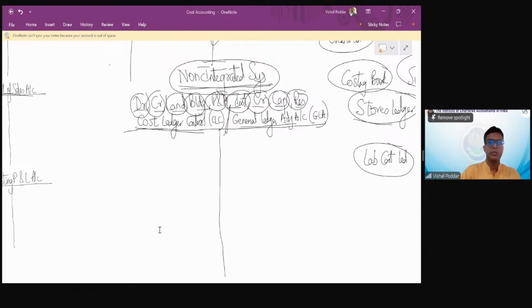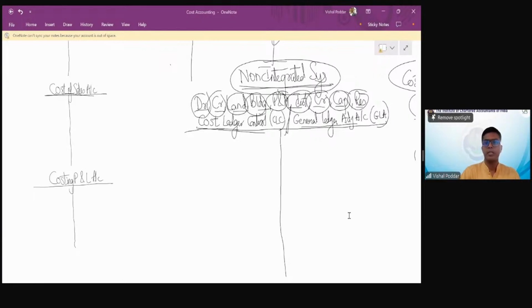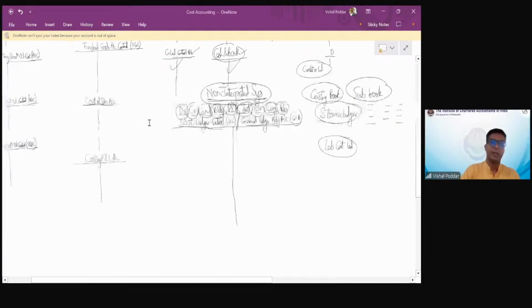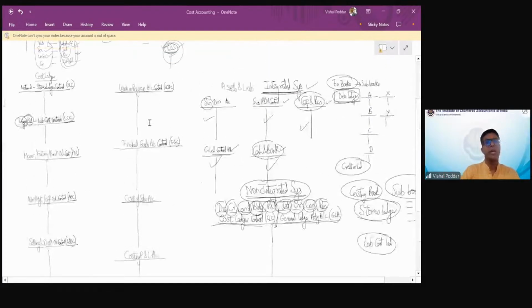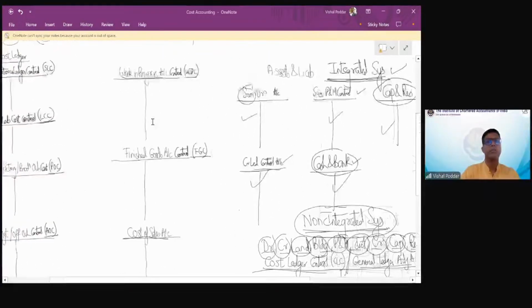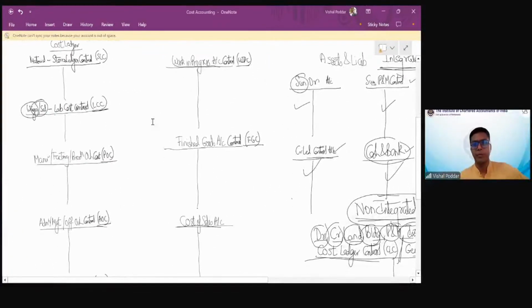Now, things are going to get more interesting because we are going to study your favorite thing, that is journal entries, which I have got to know that students like a lot. So much so that they like it so much that they never want to do that because they like it very much, right? And the things which you don't like, you always want to do again and again. So this is the paradox.